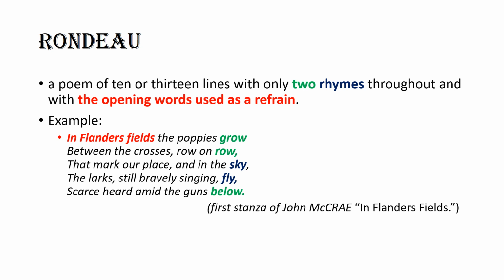Let me prove it in front of you. In Flanders fields the poppies grow between the crosses row on row that mark our place, and in the sky the larks, still bravely singing, fly, scarce heard amid the guns below. So have you noticed there are just 2 rhymes, O and I. That's it.